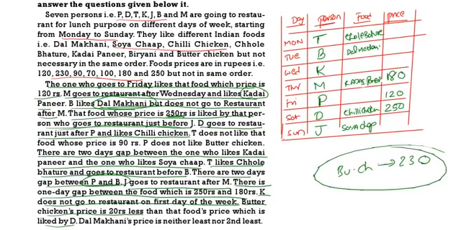Already this is BP 120. So K will be butter chicken, and it is 230 rupees price.